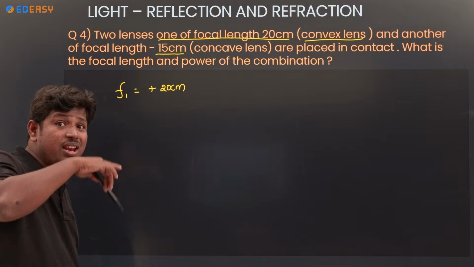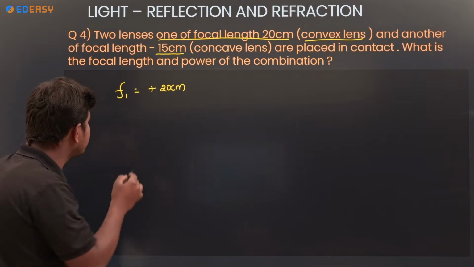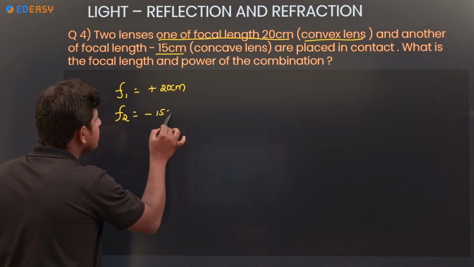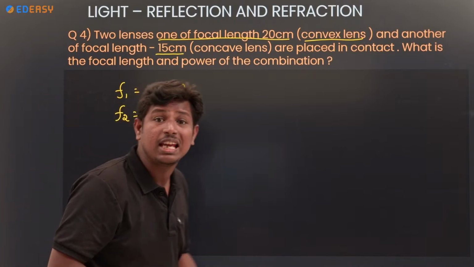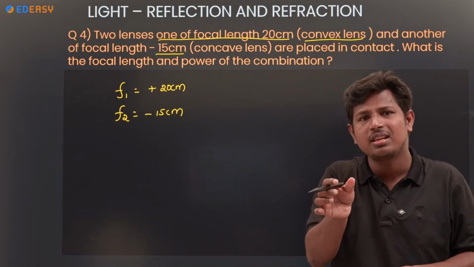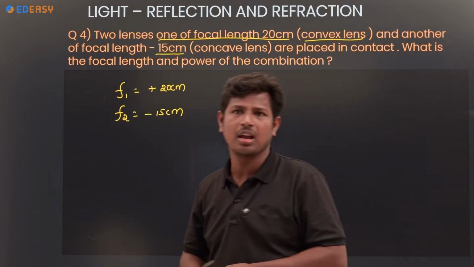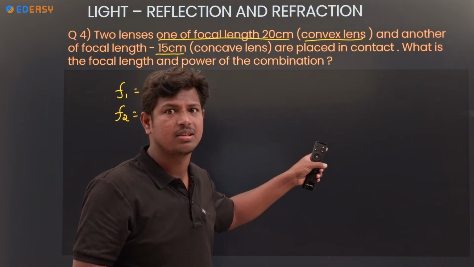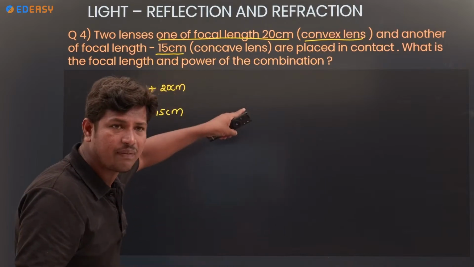They only gave the sign convention. Which lens is it? F2 is minus 15 centimeter. With the sign convention, they gave the values. F1 is 20, that means plus 20, which is the convex lens. And one more is the concave lens.